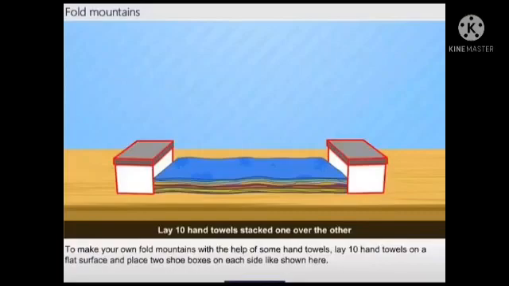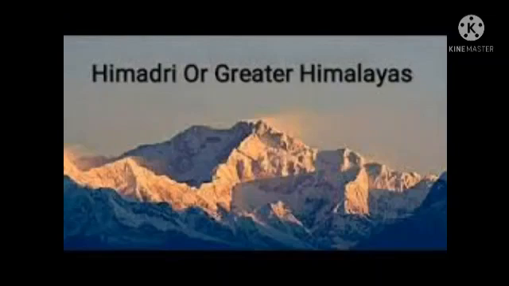That is what we call a fold mountain. So which is an example of fold mountains? Yes, the Himalayas. Another example of fold mountains is the Rockies in North America.